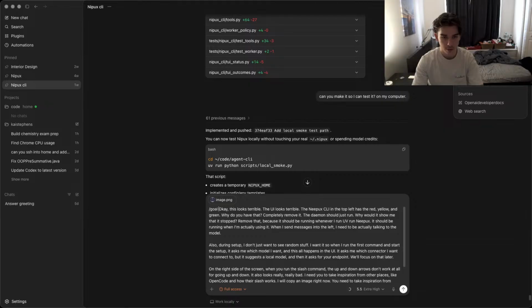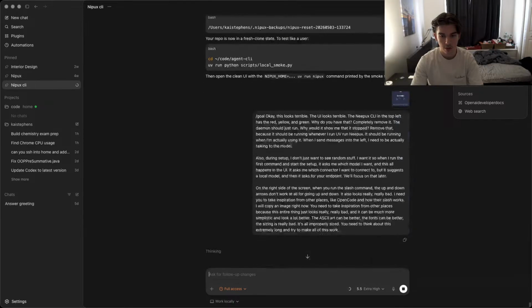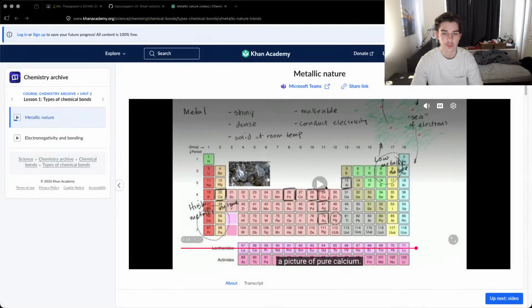Slash goal. I don't know if it works, but it is shiny. It does have these metallic properties.